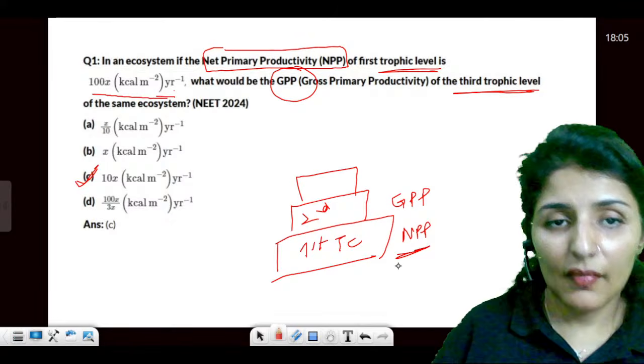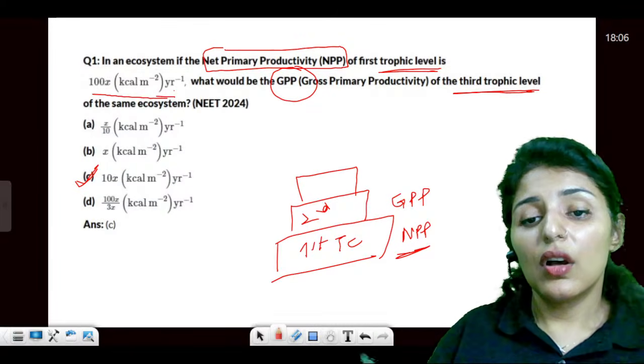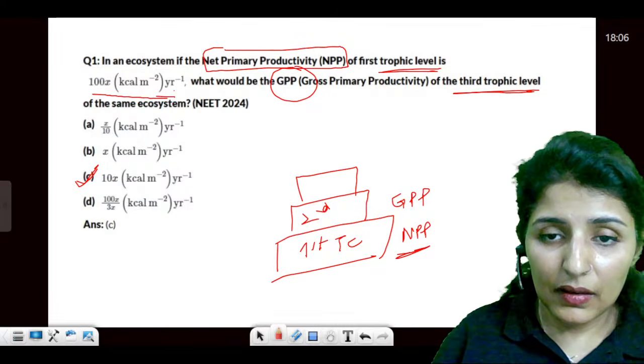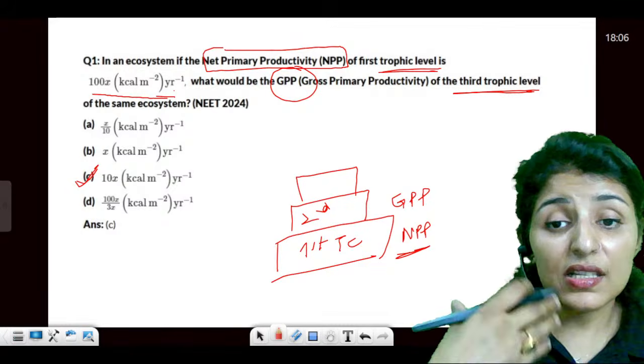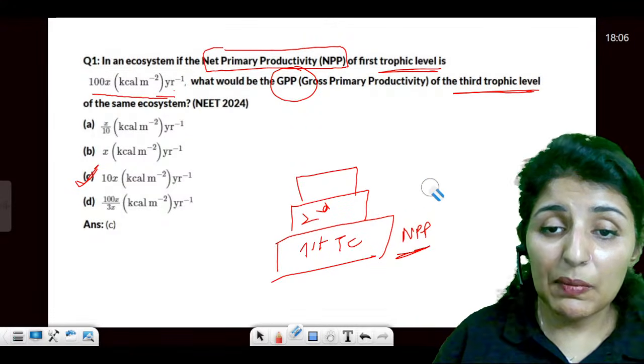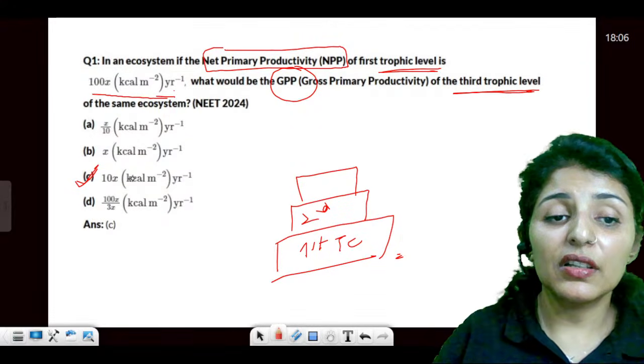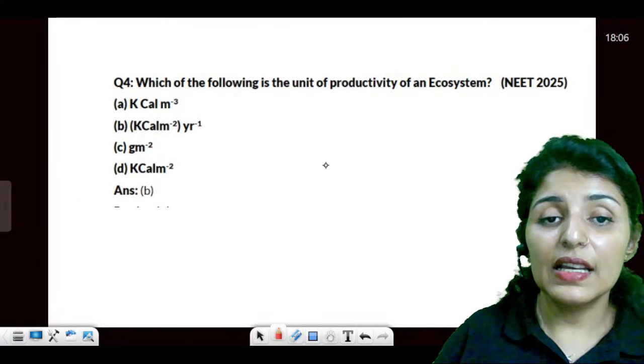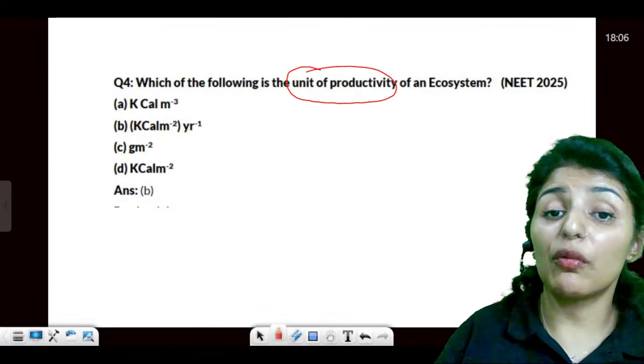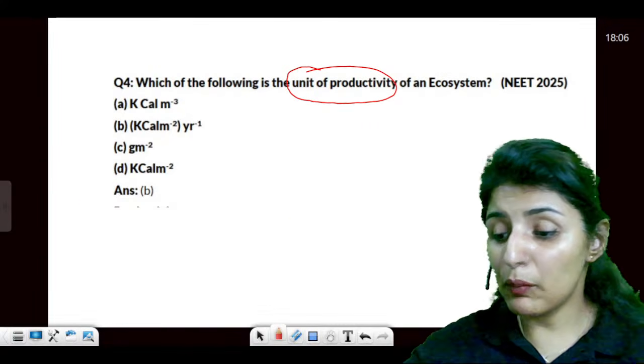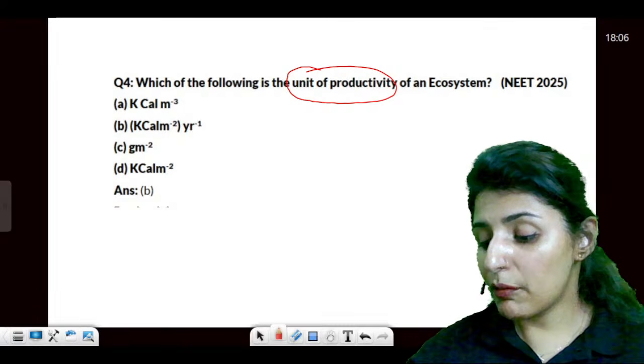Right? So the GPP is the production, what is left over. So GPP of one is the NPP of other. That is why the value is exactly same. Which of the following is the unit of productivity? Now another very important question: units of production and productivity.